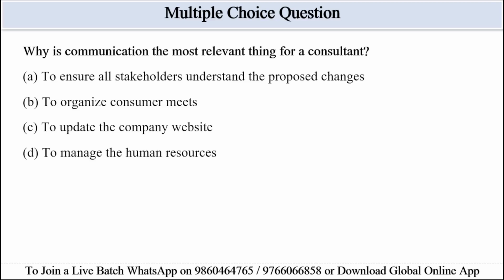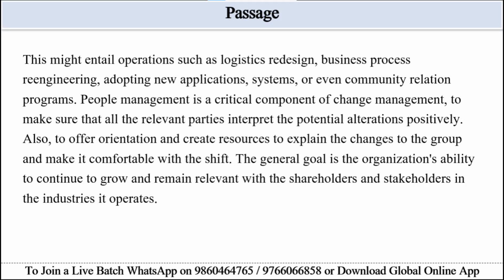Next question is, why is communication the most relevant thing for a consultant? Options are given: option A, to ensure all stakeholders understand the proposed changes. Option B, to organize consumer meets. Option C, to update the company's website. And option D, to manage the human resources. So students, keywords are communication and most relevant reason. So the relevant portion of this passage is people management for change management, ensuring stakeholders interpret change positively, create orientation